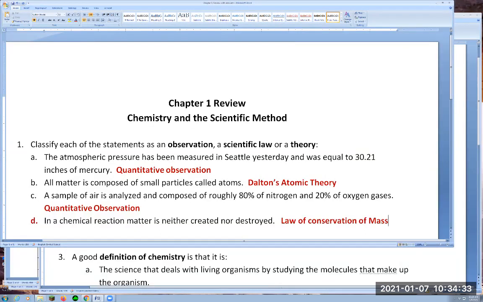And if mass is conserved, then matter is conserved, right? You have the same number of atoms of one kind before the reaction, and you retrieve the same number of atoms of the same kind after the reaction. So that's the law of conservation of mass here.